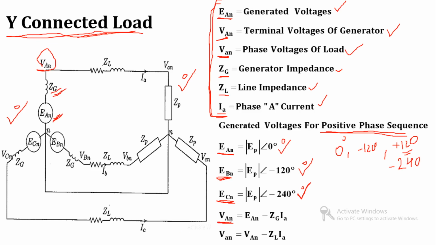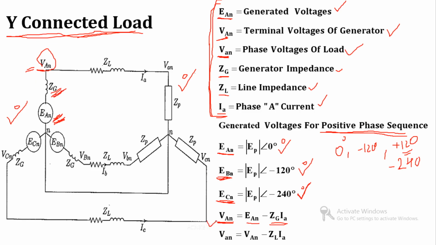So VAN is equal to EAN minus the drop. Clear? Whatever the generated voltage is here, the voltage reaching this point is this voltage minus the drop in this impedance.